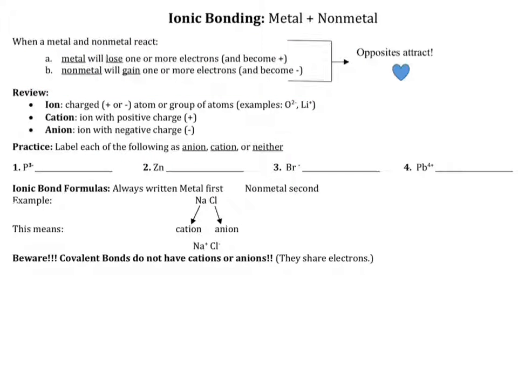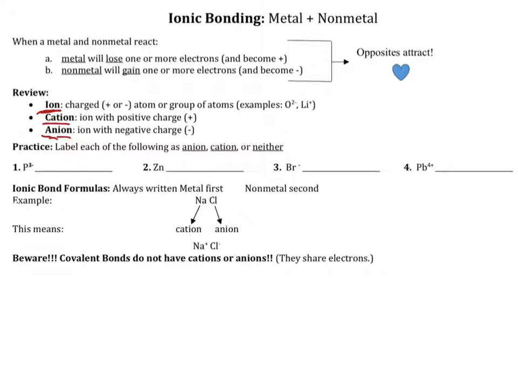Now, just a brief recap here, an ion is anything that has lost or gained electrons. And it can be a single atom or a group of atoms, which we will learn about later. But again, an ion is anything that's lost or gained electrons. Essentially, it's anything that has a charge. Now, cations are positive because cats have paws. Anions are a negative ion.